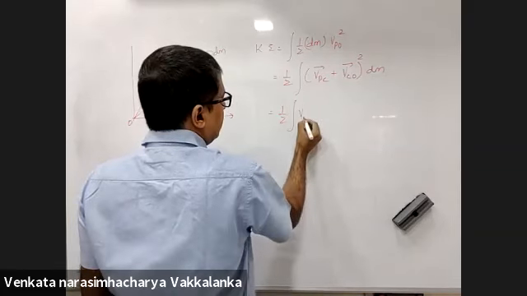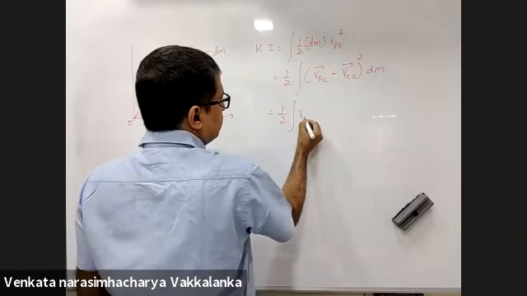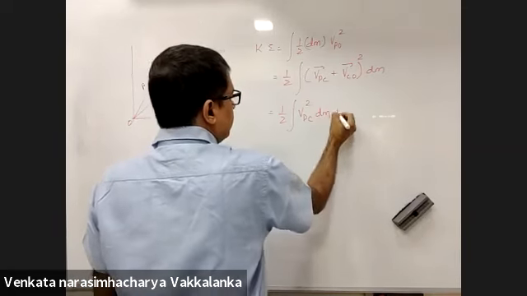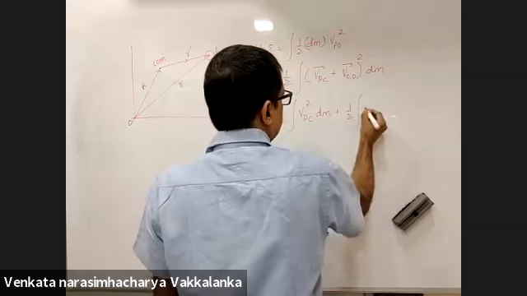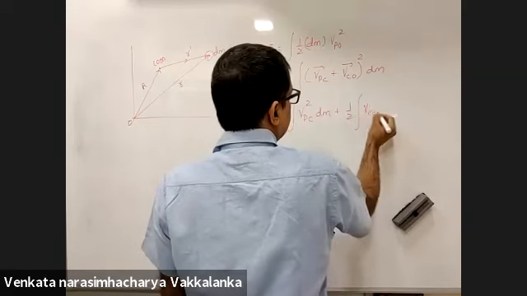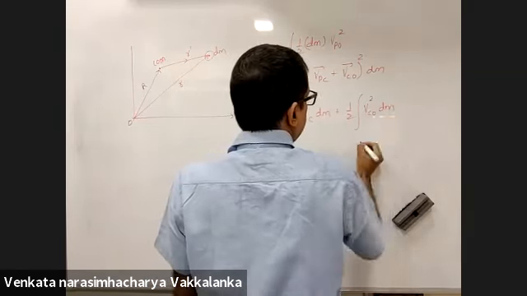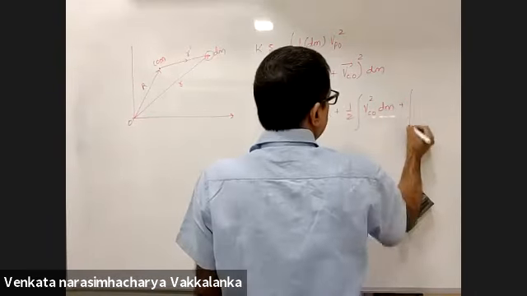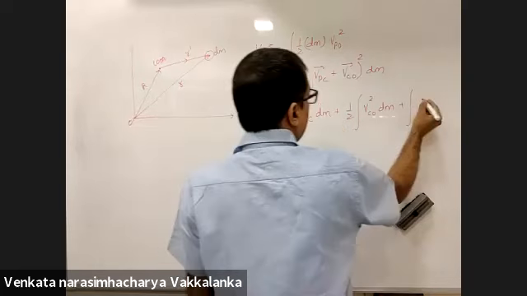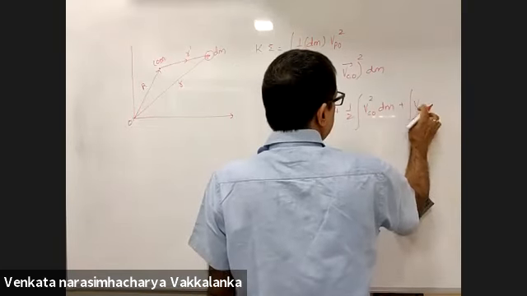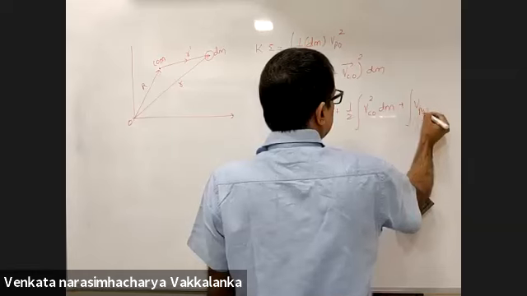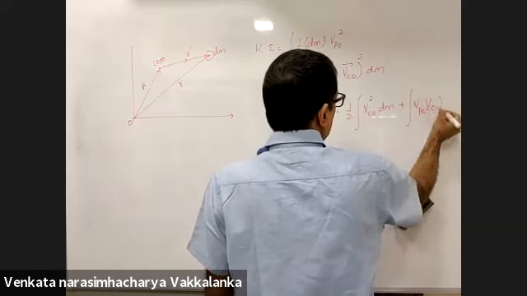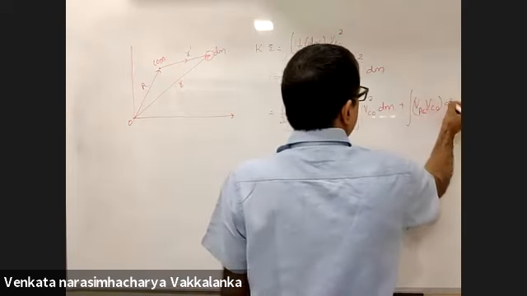Half integral of velocity of the particle with respect to center of mass, whole square, into dm, plus half integral of velocity of center of mass whole square into dm, plus integral of 2 into half, velocity of the particle with respect to center of mass, velocity of center of mass, into dm.